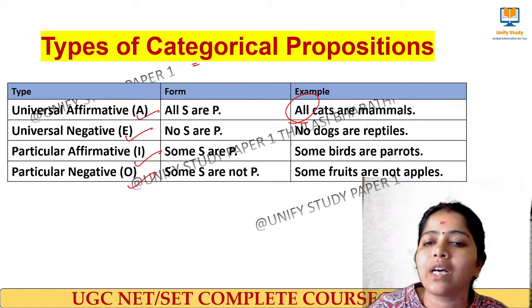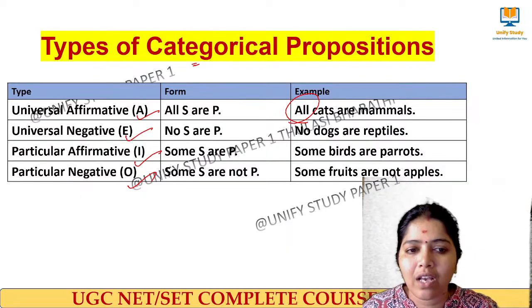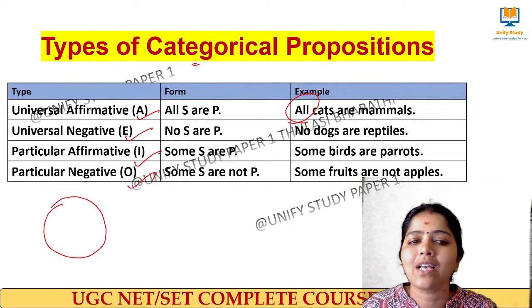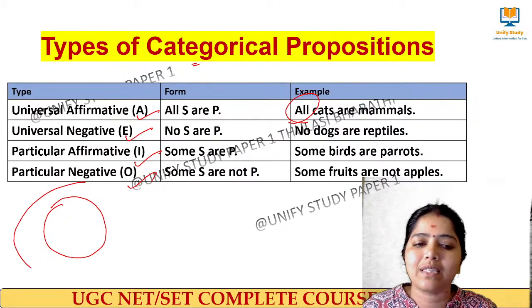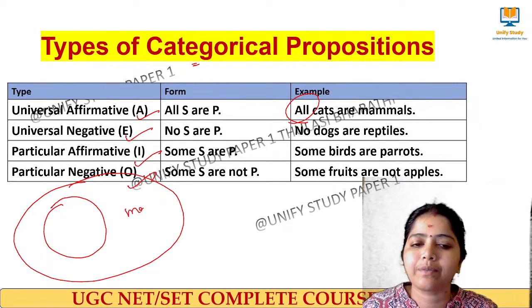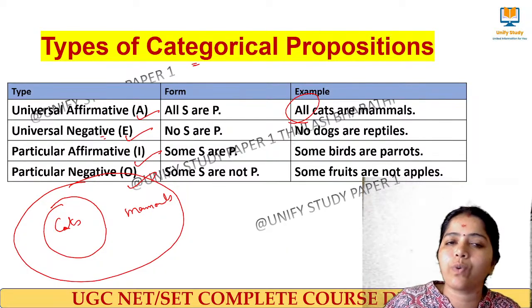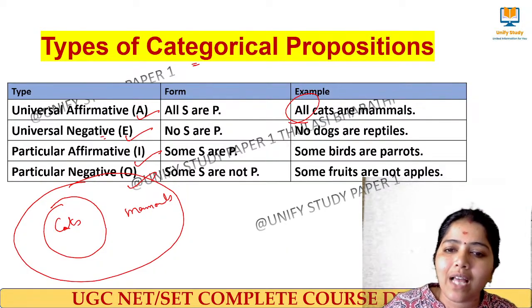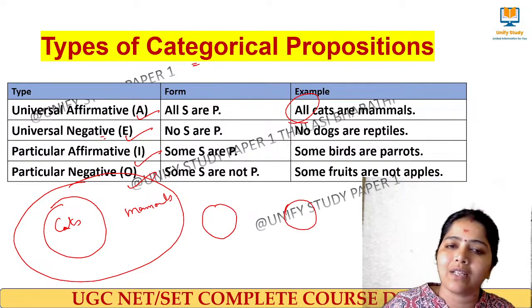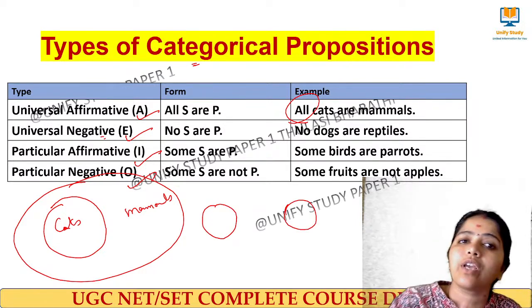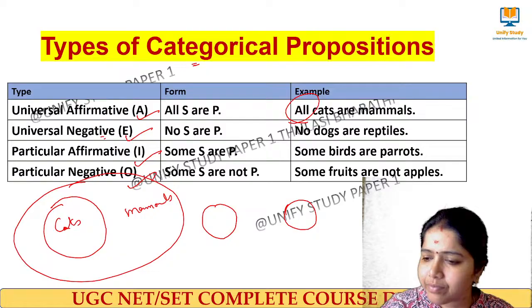Universal means what? Here it talks about all the cats. I talk about all the cats, and they are said to be mammals. They belong to the group of mammals. All cats are mammals. And universal negative. So universal negative means what? Here I am saying that no dogs are reptiles. So here also I am negatively talking about all the class. Right.